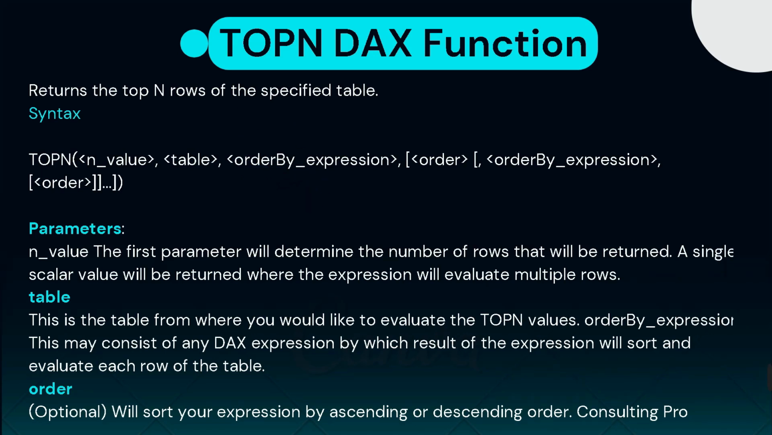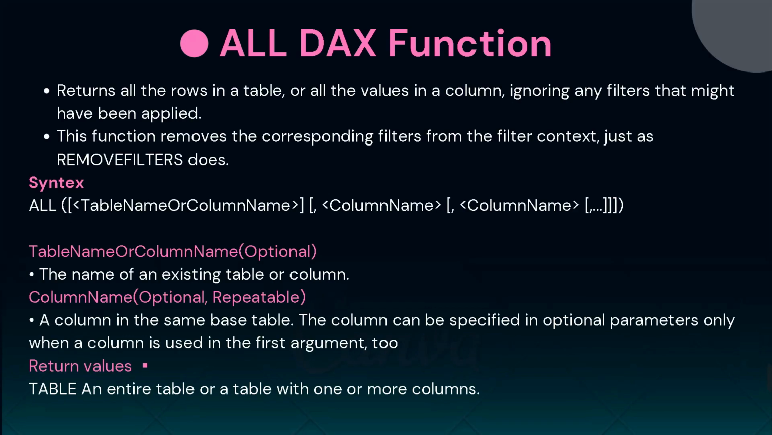All right. Then the next is ALL DAX function. So let's understand when we will use this ALL DAX function in Power BI. Okay. So basically ALL DAX function is used to return all the rows in a table or all the values in a column by ignoring any filter that might have been used in that particular table or in that particular column. Okay. So in short, ALL DAX function is used to remove all the filters from a table or from a column.